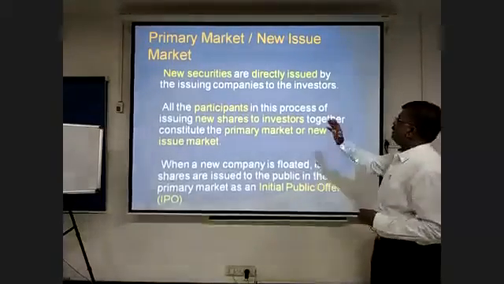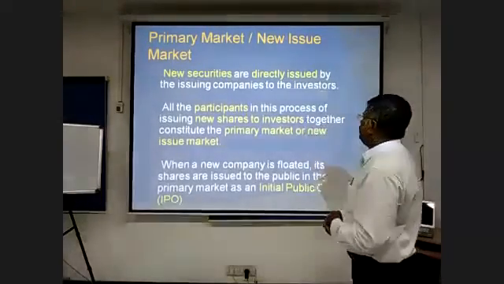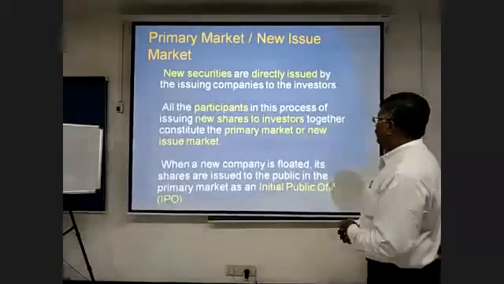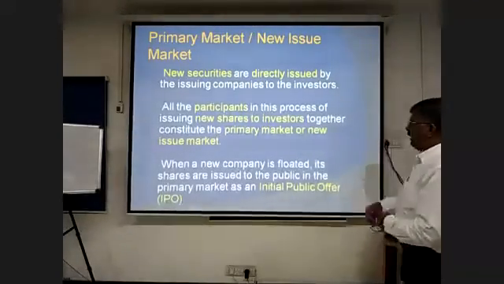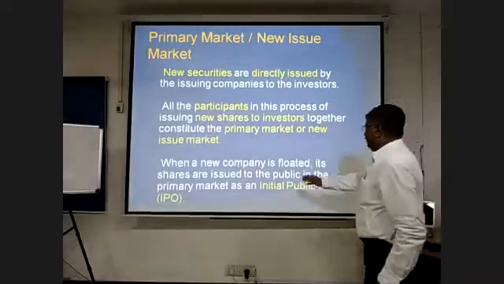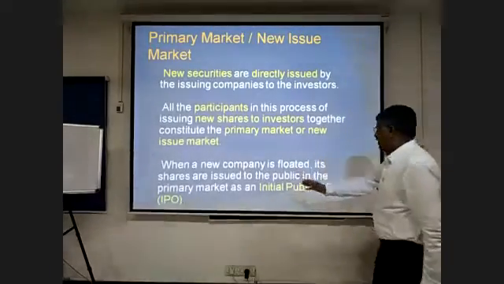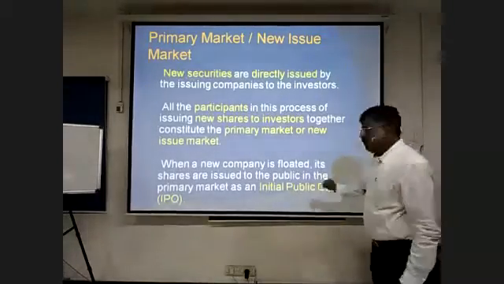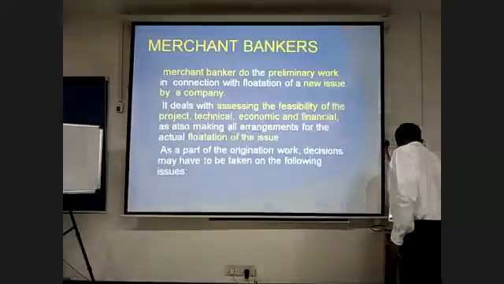The new securities are directly issued by issuing companies to the investor. All the participants in the process of issuing new shares to the investor together constitute the primary market or the new issue market. When a new company is floated, its shares issued to the public in the primary market are called an IPO, initial public offer.